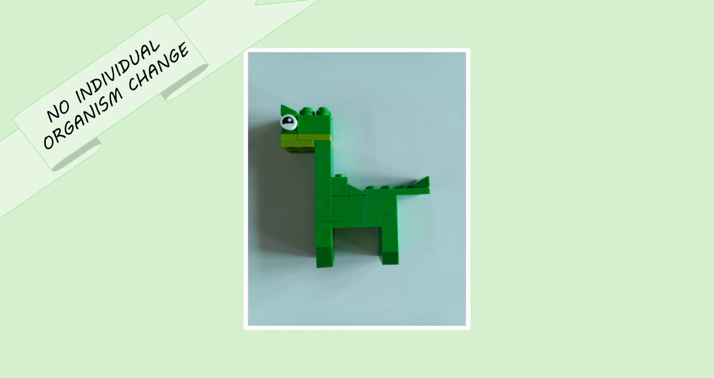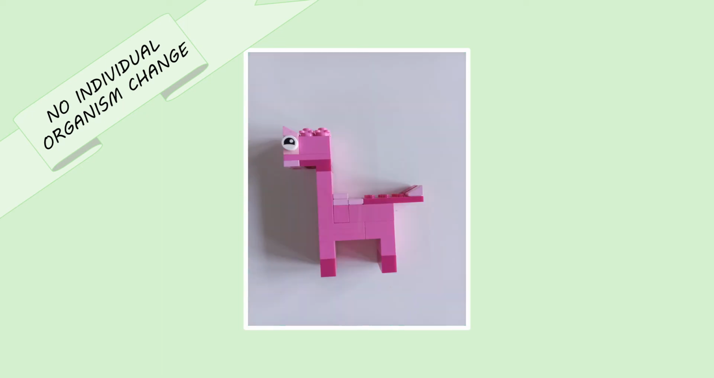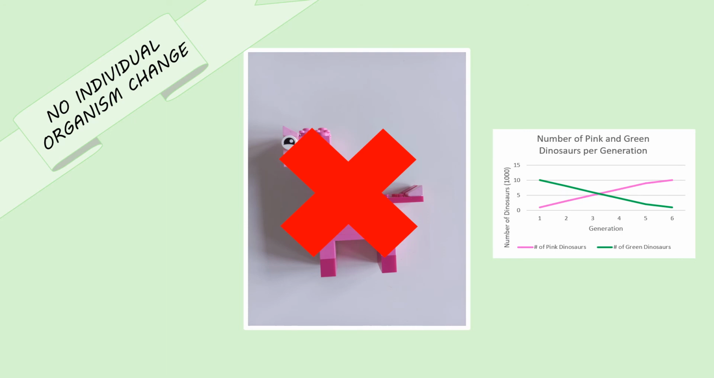In this example of natural selection, no individual organism changed. No green dinosaur willed themselves to become pink. The pink Parvosaurus were more likely to survive and reproduce, and therefore became more common within the population. The population adapted as a whole, not the individual.